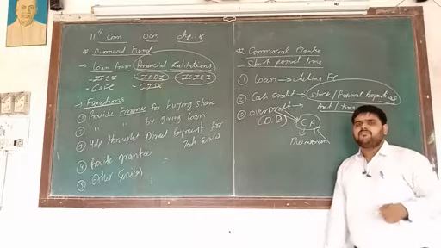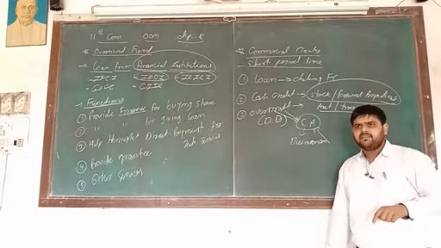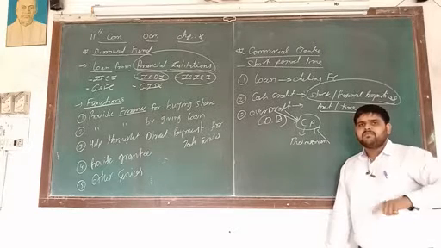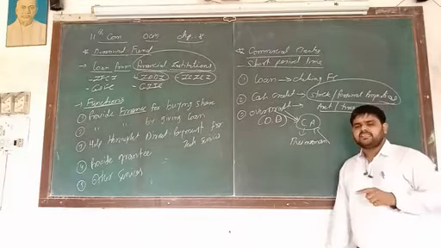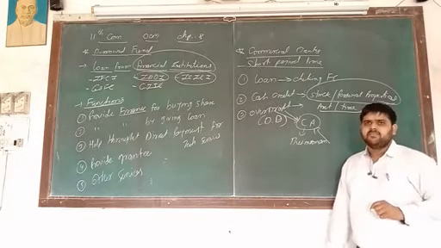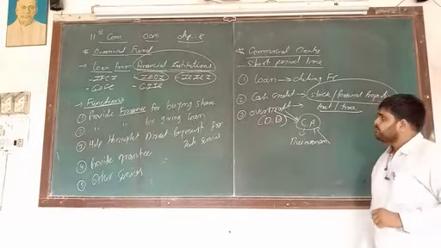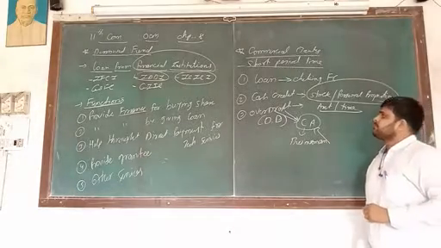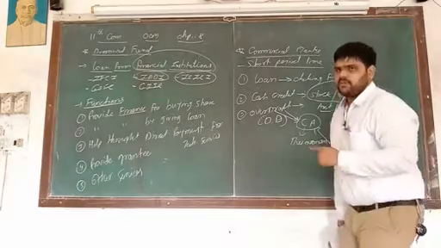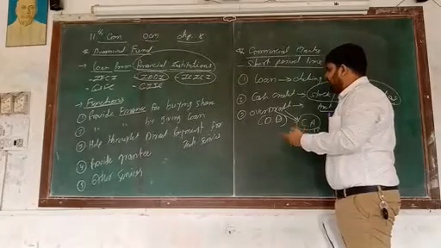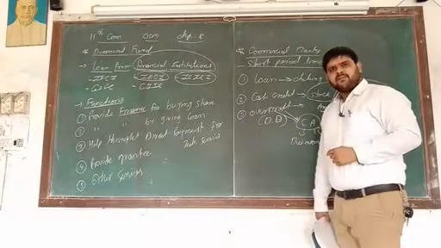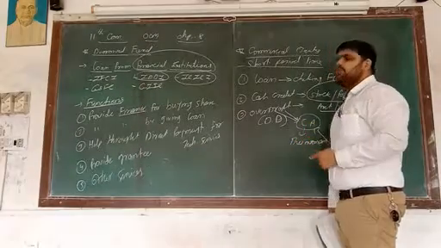So on the basis of bank overdraft, they provide money to the businessman to develop their business. So in these three ways, number 1 loan, number 2 cash credit, and number 3 bank overdraft, they are providing loans.